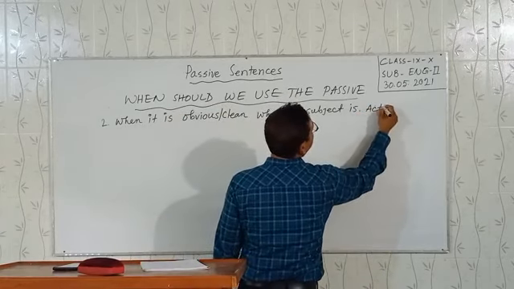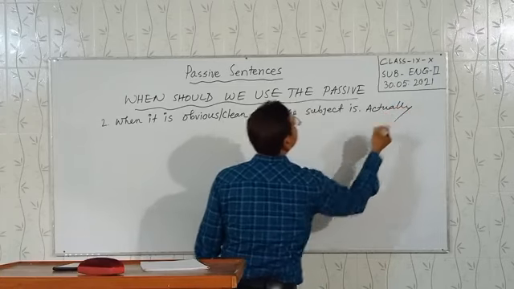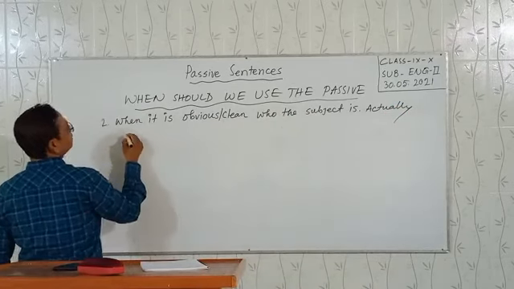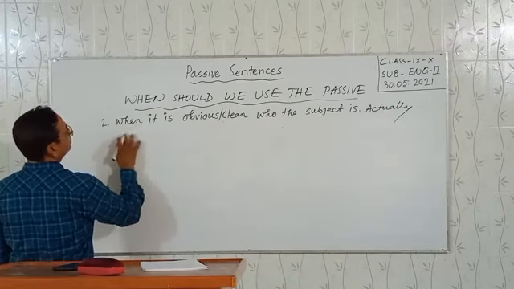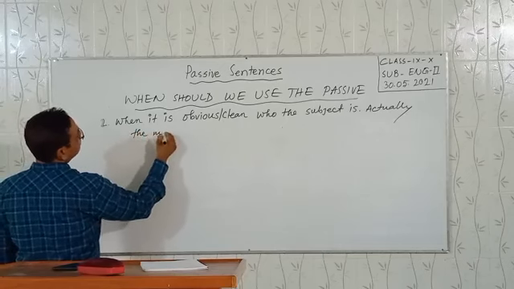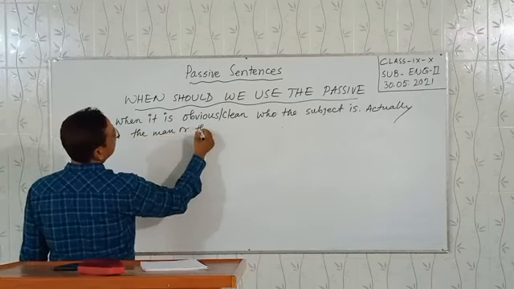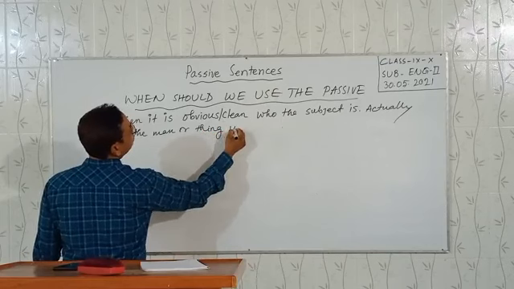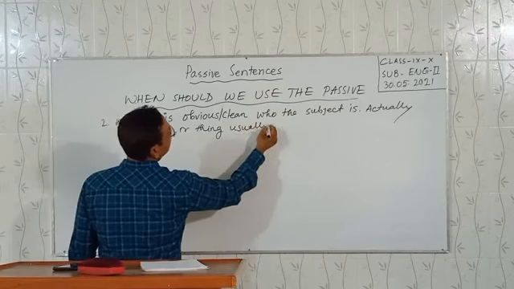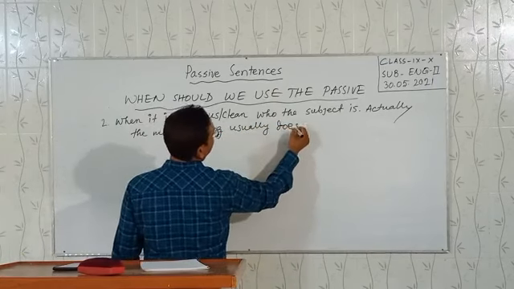Actually, the man or thing that usually does the action.